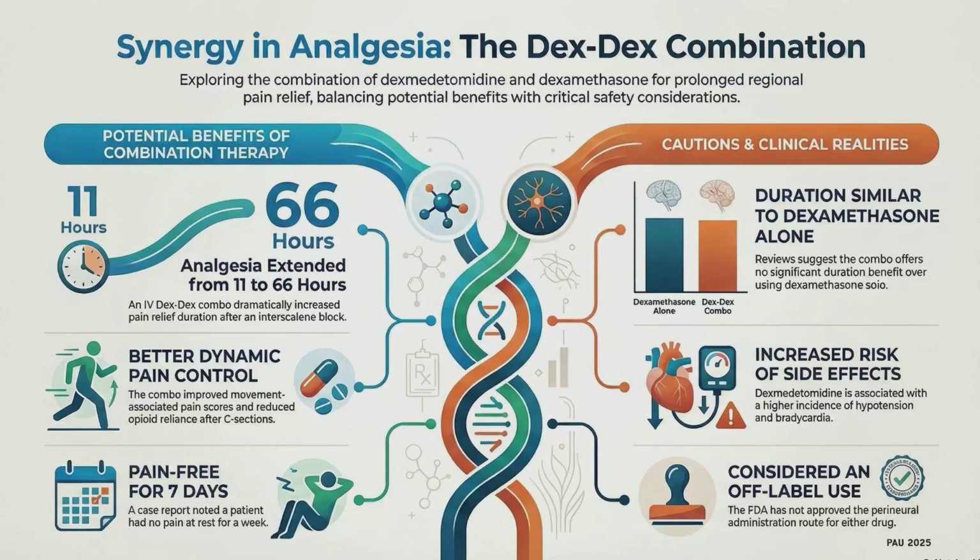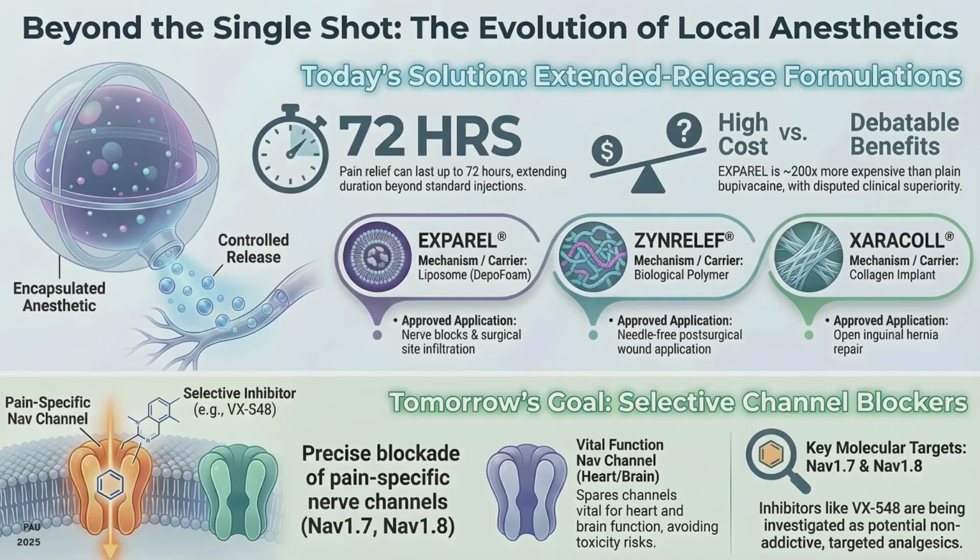So all these drugs we have tried in order to prolong the duration of blockade up to a period of 24 hours. But the only drug which has been approved by FDA for prolonging the duration of analgesia, both sensory as well as motor, is Exparel, which seems to prolong the duration by 72 hours. Exparel is nothing but liposomal bupivacaine. It also contains extra free bupivacaine for rapid onset.